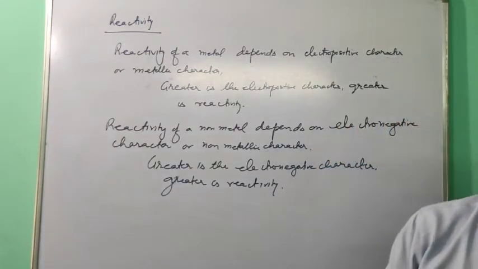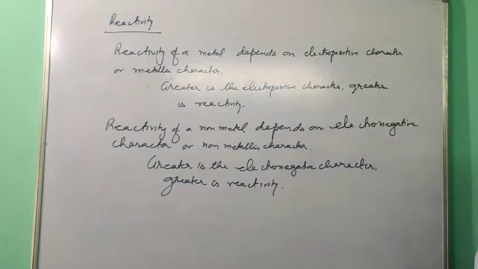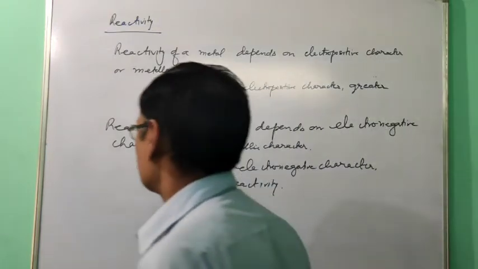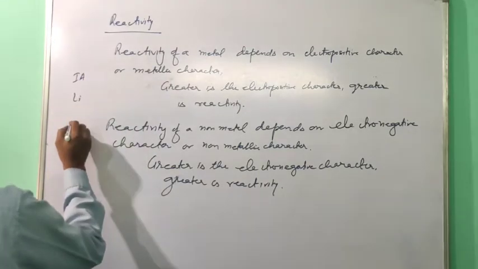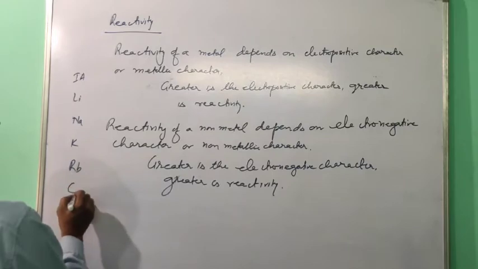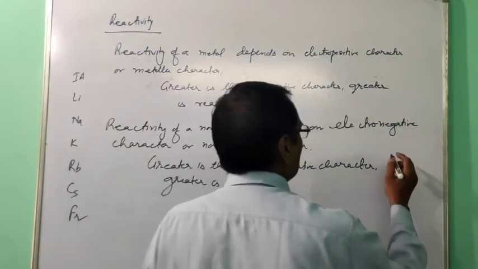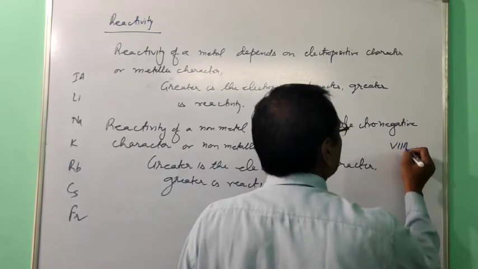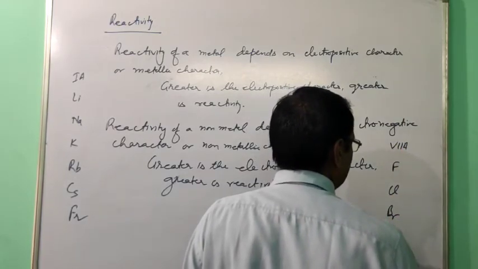First you see whether it belongs to the metal or non-metal. So reactivity of metal depends on metallic character and reactivity of non-metal depends on non-metallic character. So just see, I'm writing here first group 1A: lithium, sodium, potassium, rubidium, cesium, francium. Here I am going to draw group 7A: F, Cl, Br.